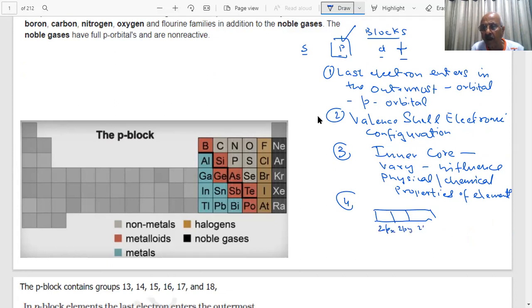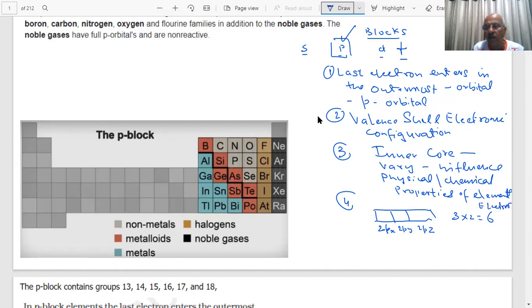They are dumbbell shaped and perpendicular to each other. With three p orbitals, the total number of electrons will be 3 into 2, 6 electrons.